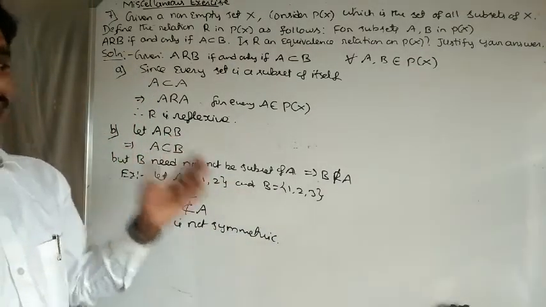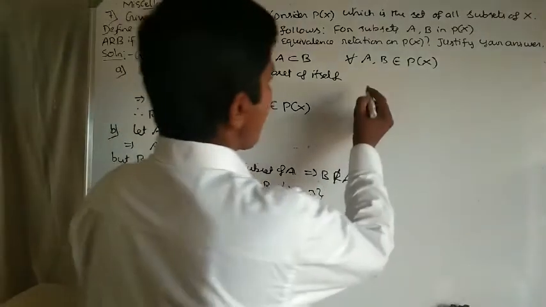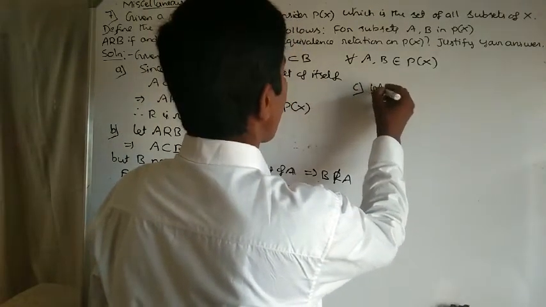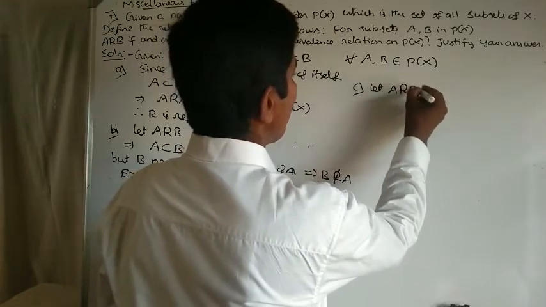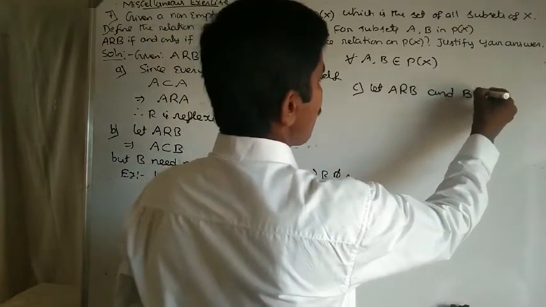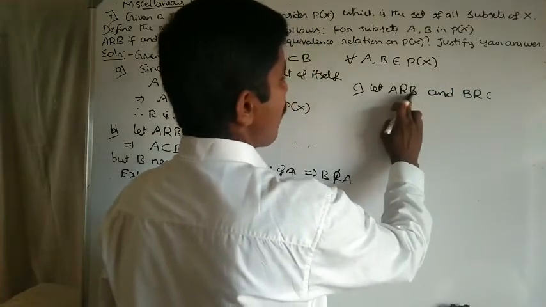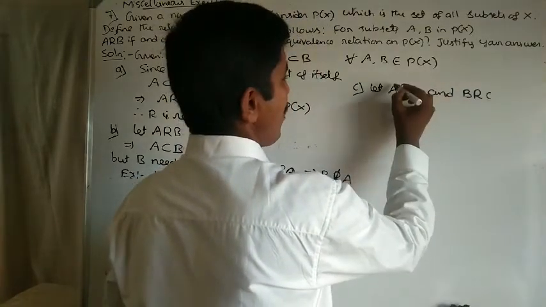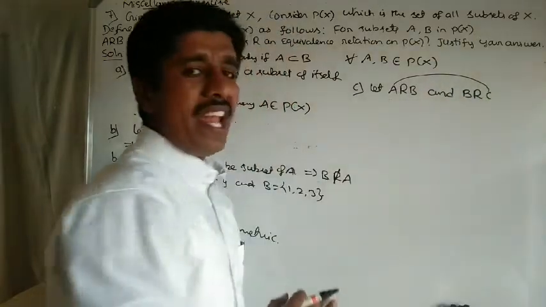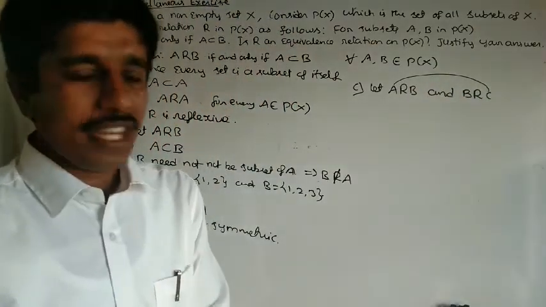Next, is it transitive? Transitive: let us take A related to B and B related to C. If A comma B belongs to the relation and B comma C belongs to the relation, then A comma C belongs to the relation, which means it is transitive.